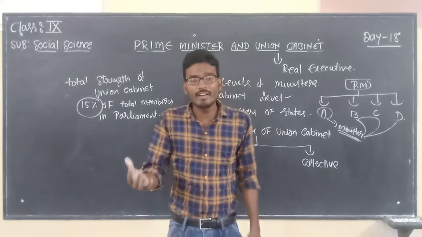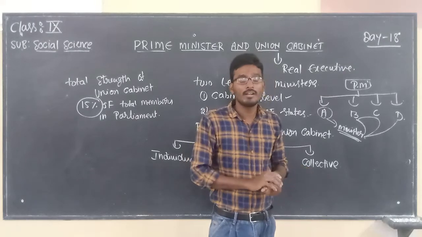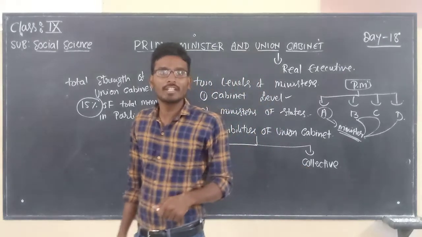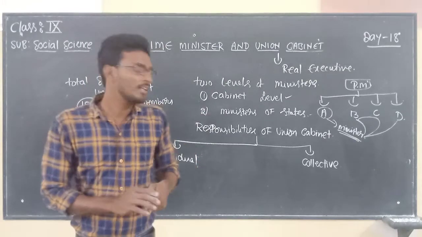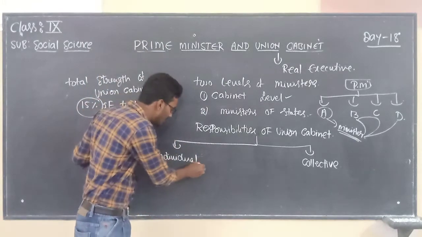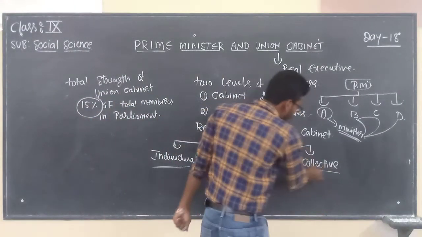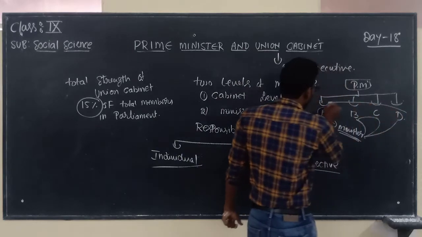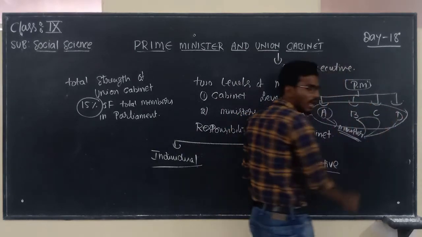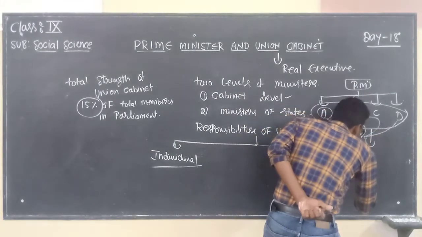The success and failure of finance in a country depends upon the finance minister. The success and failure of education in a country depends upon the education minister. That is what we call individual responsibility. And what else? Collective responsibility means what? All the ministers in the Union Cabinet are collectively responsible.